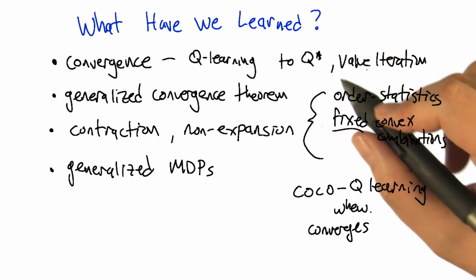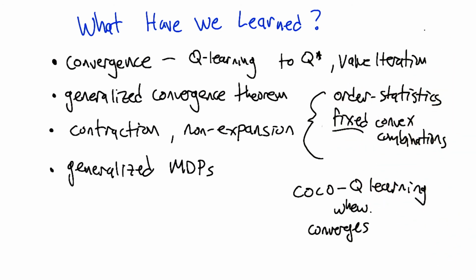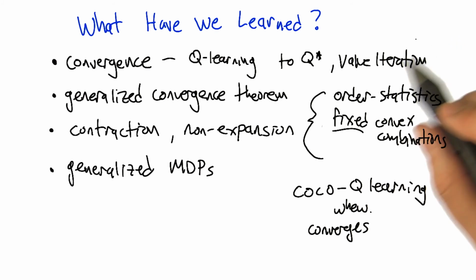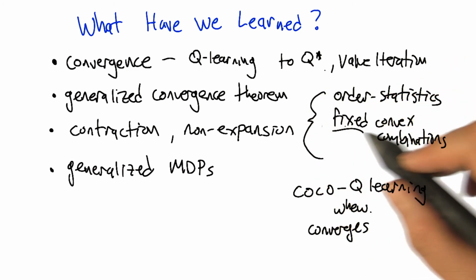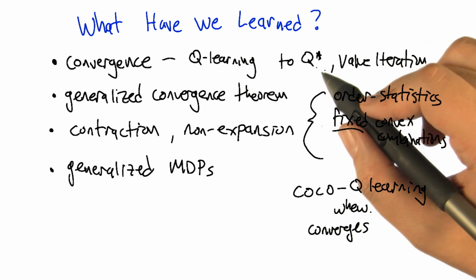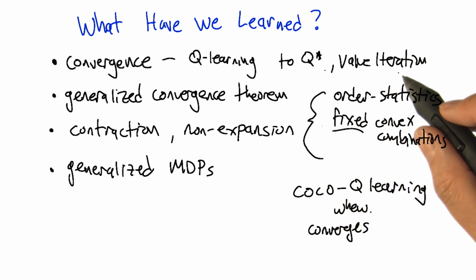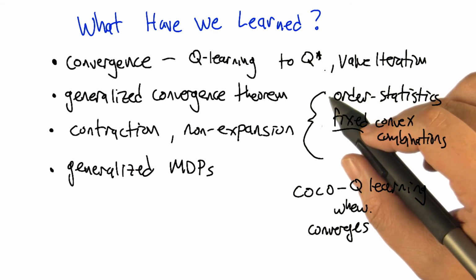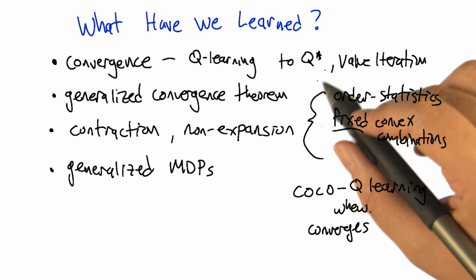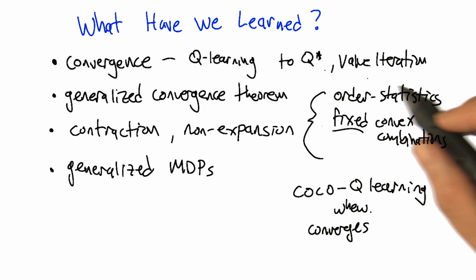In some cases, those fixed points have good names. In some cases, not so much. But do they converge to something that looks like the corresponding Q star? If you know what I mean? Yeah. So the idea is that they'd converge to something that makes sense with regard to how the Q equation is defined. So for example, if we replace the max in the action selection with some fixed probability distribution over actions, that's kind of equivalent, or maybe even exactly equivalent, to having a fixed stochastic policy. And what we get convergence to in that case is the value of that policy. Okay. So that's good. That's a big win.